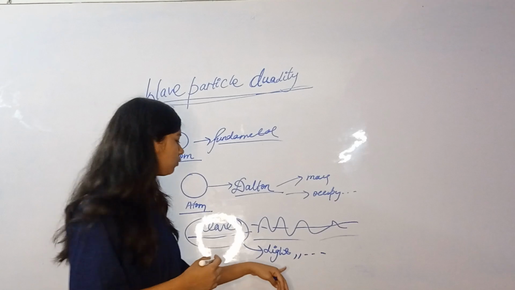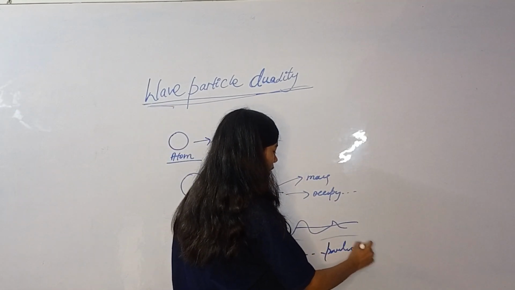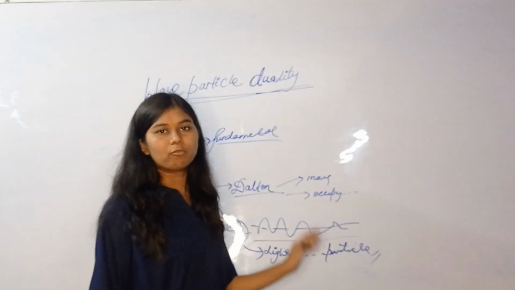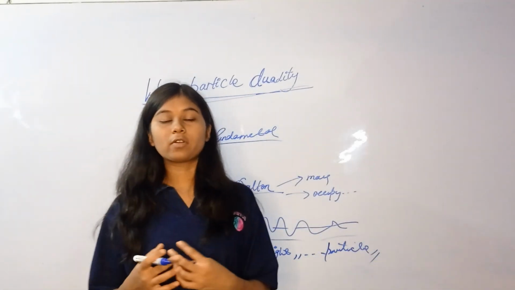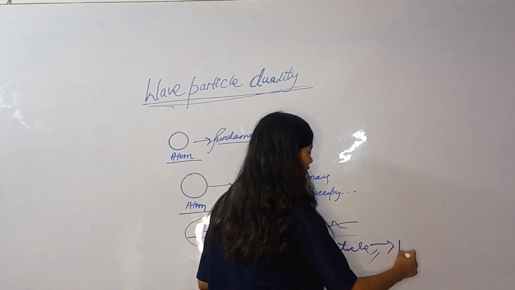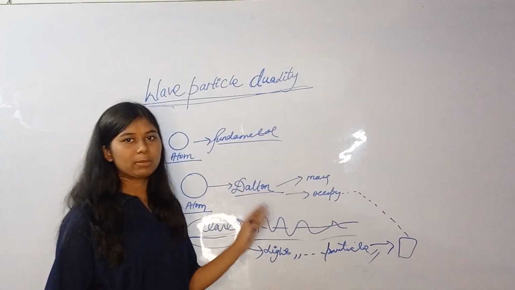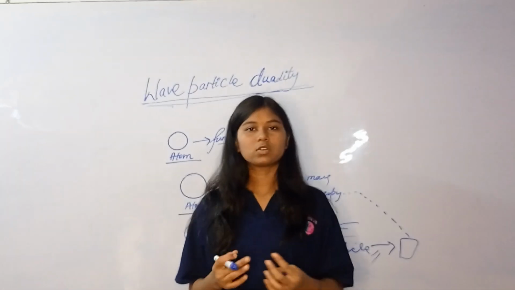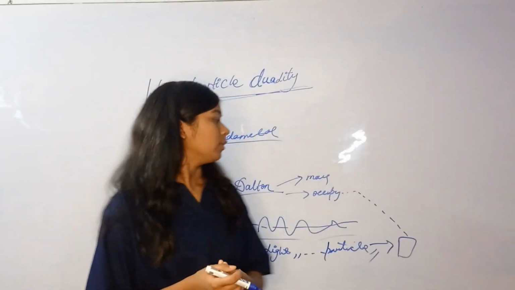According to it, light was considered to be particles. Why? Because it was emitting some photons, which are considered to be packets of energy. Because it was emitting some packets of energy, light falls like this. So it was actually emitting some packets of energy. That's why it was considered that it is behaving as a particle.